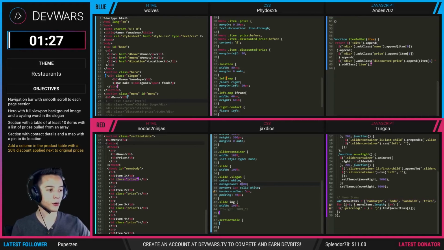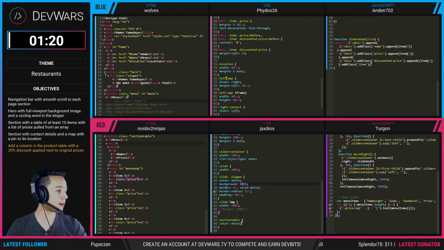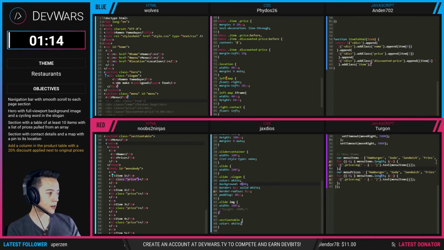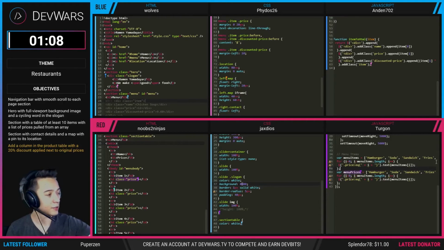They're adding that straight through JavaScript. They just have a container where they're populating it. Red team is doing it differently, and they only have a minute to pull this off. So we'll see if they're going to be able to do this or not.